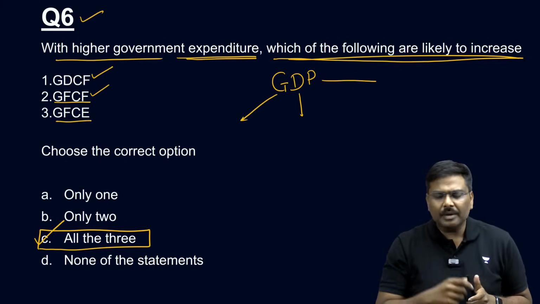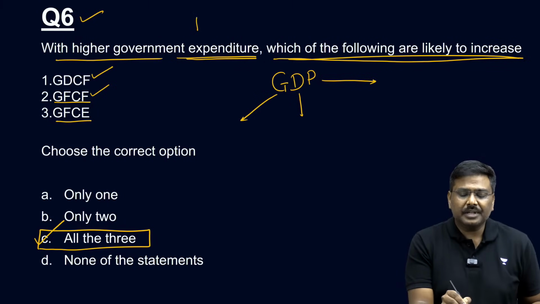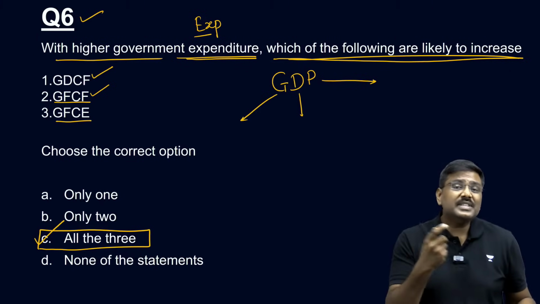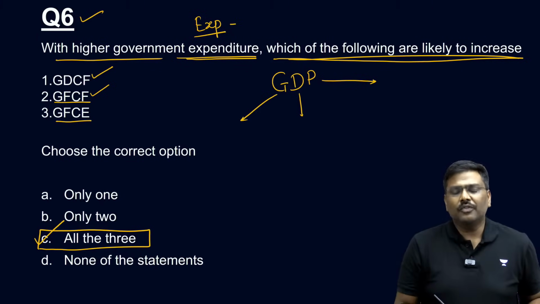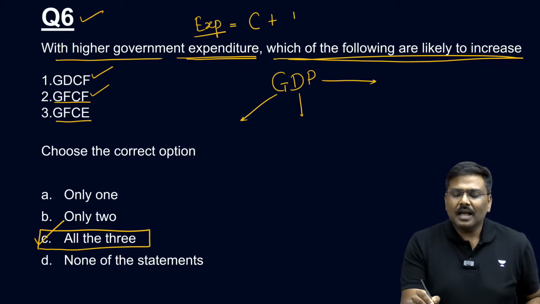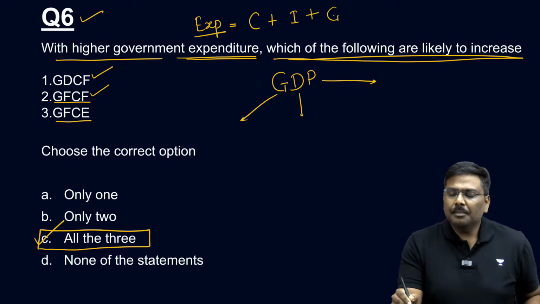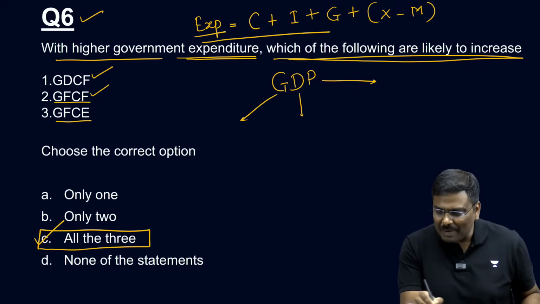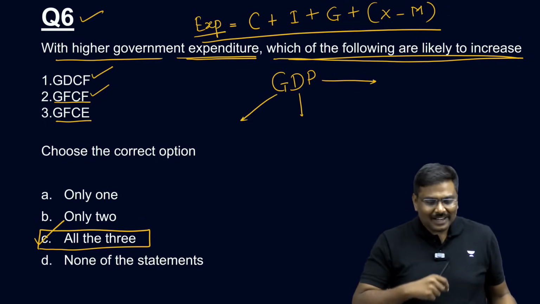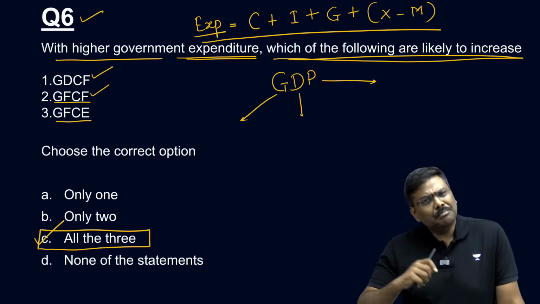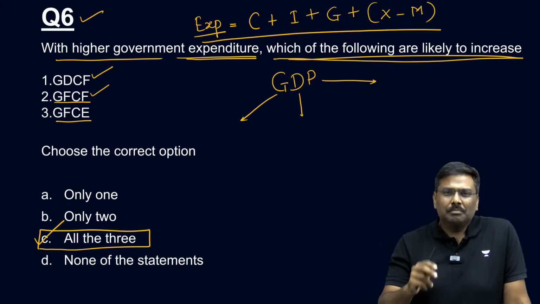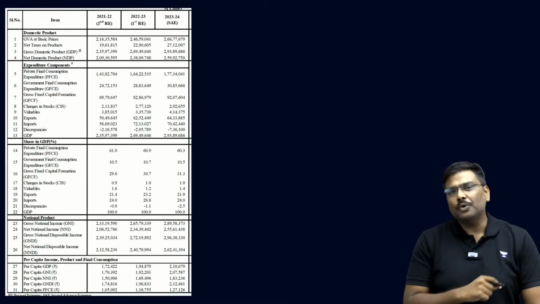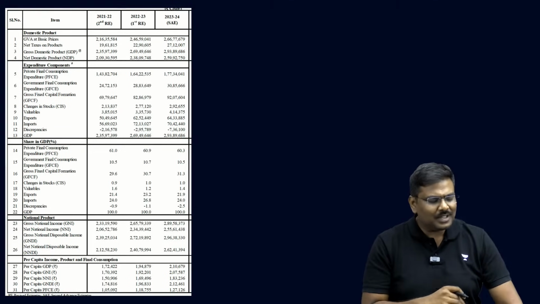Let me focus on one of them, that is expenditure method. Now, what is this expenditure method? Basically, the formula is C plus I plus G plus X minus M. This is the formula. I'm pretty sure all of you have by-hearted this formula. C plus I plus G plus X minus M. But in reality, let me show you the formula which is used by the NSO. This is the formula. All of you able to see this?